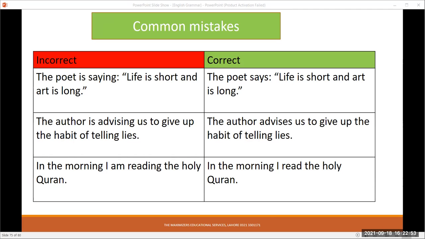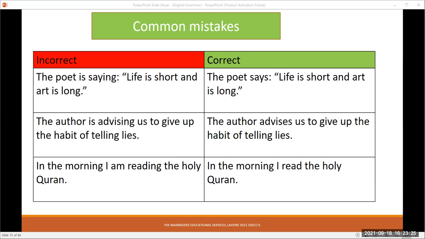There are very common mistakes which students commit basically in the usage of present continuous tense. For example, based on our influence of mother tongue, what we call MT or L1, on our second language, that is the target language, we can say the poet is saying life is short and art is long.